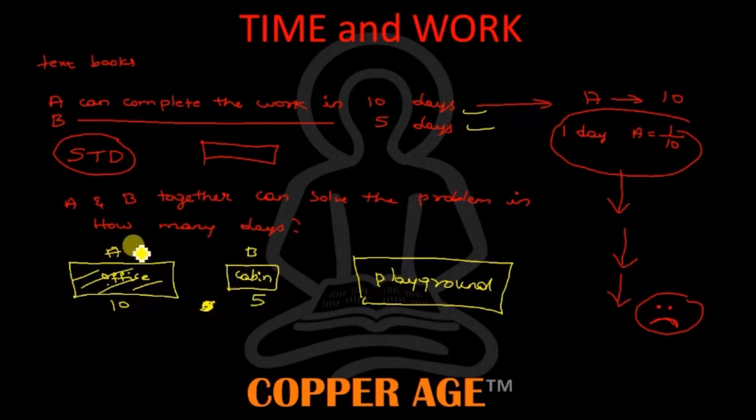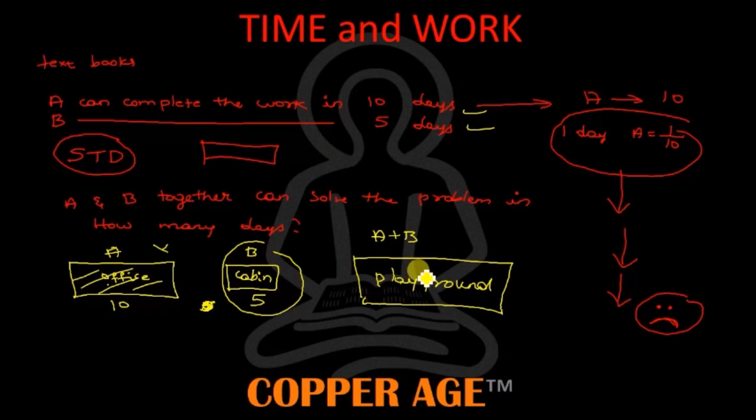The question asked is: A and B together can complete the work in how many days? For problems of this kind, to make A and B work together, if I place B to work here, it is not going to be possible because B is happy working in this place. If I place A to work here, not going to happen. So I'll put A and B together to clean this playground. That is, I'm making them work together. When I make them work together, then I'll get how many days in which the work can be completed.